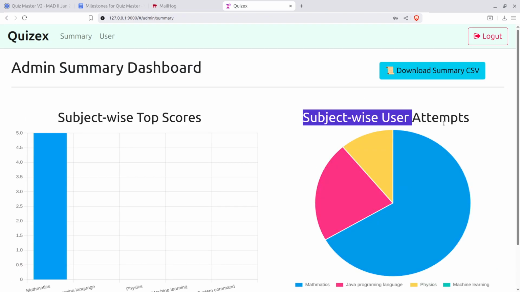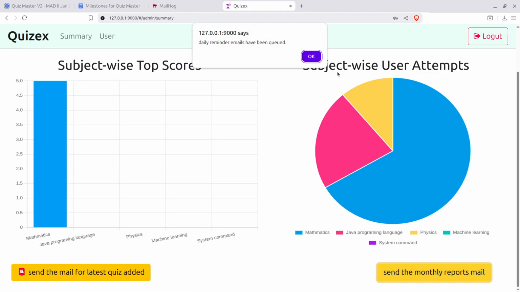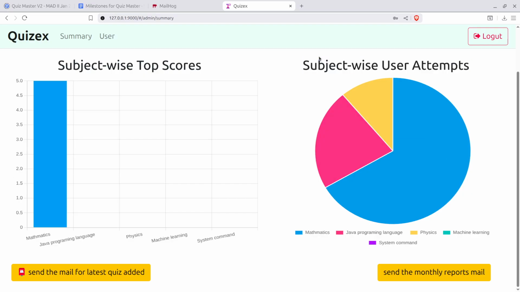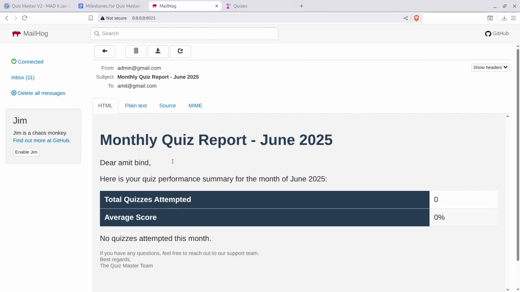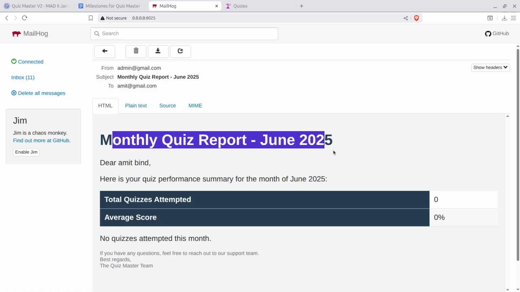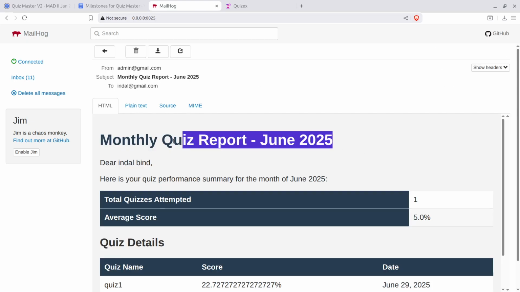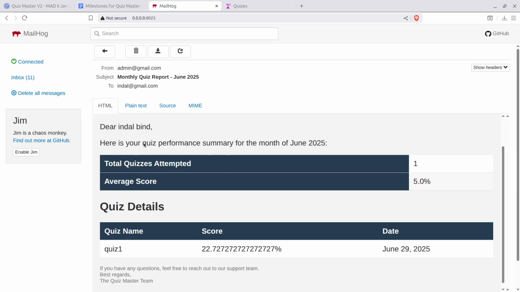Okay, and the same goes for sending a monthly report, but the monthly report has a trick. It gives the report in the next month. Like I'm currently in July, so it sends the monthly report of June, not July. So here it is June. The person who attended the quiz in June, that person sees the score, like Indal. Indal is one of the people who joined this quiz in June. So we are able to see Indal's score.